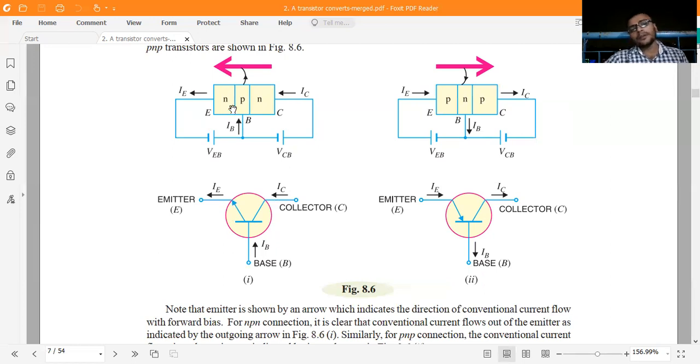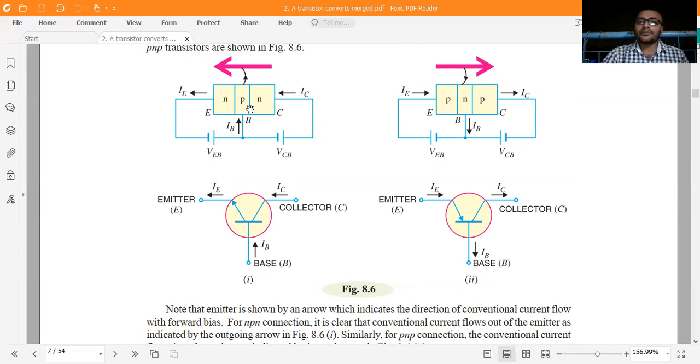Suppose why the emitter is heavily doped, why the base is lightly doped, and why the collector is moderately doped. Suppose you supply electric current. The emitter contains a large number of electrons, and they pass into the base region. The base region is lightly doped, so only some electrons pass into it, as there are fewer electrons there.